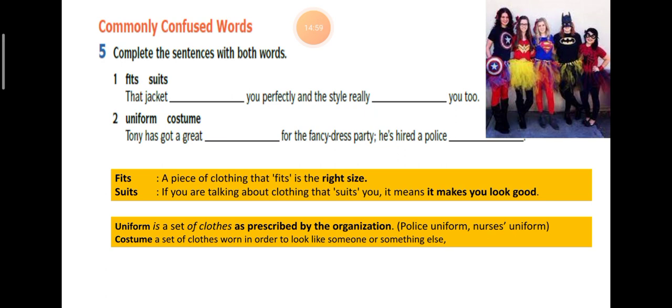that jacket, you perfectly, and the style really you too.